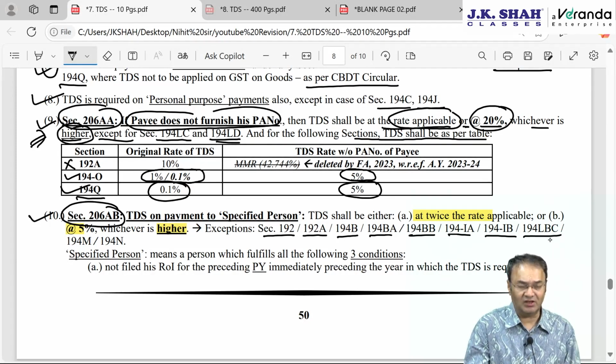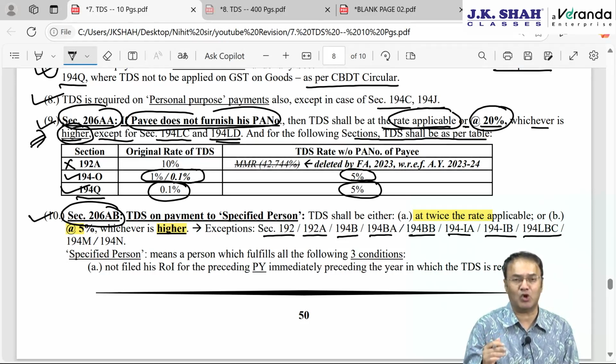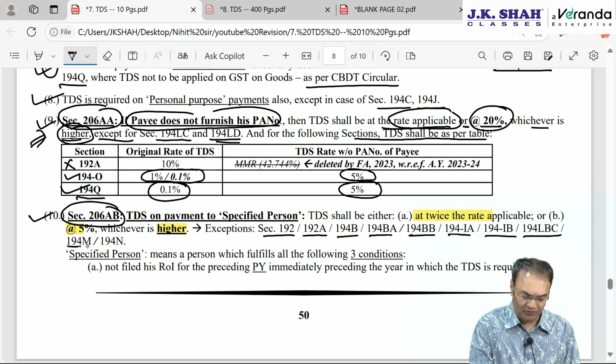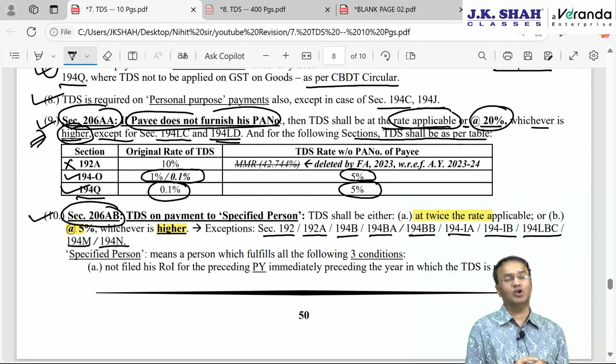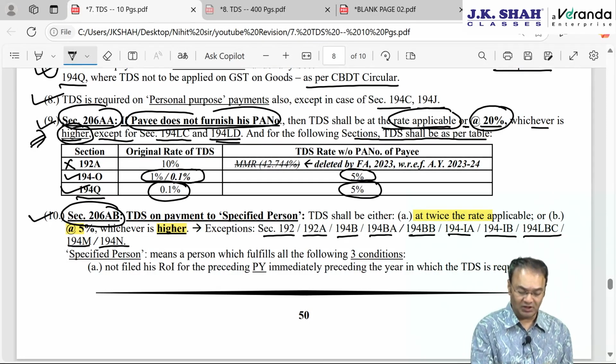194LBC we just discussed. LA, LB, LBA, LBB, LBC, BIS, Bureau of Indian Standards. So LBC would mean Securitization Trust. 194M, 194N. 194M means payment exceeding 50 lakh rupees by individual HUF who are not required to deduct TDS under 194C, 194H and 194J. Last is 194N, cash withdrawal from bank.